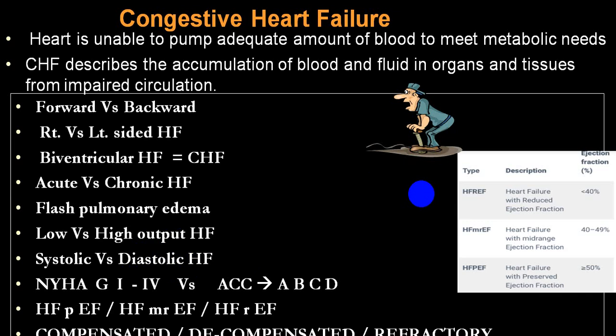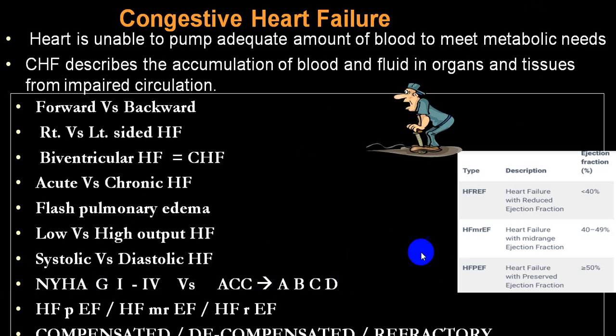Well, filling is good, but ejection fraction is low. So that we call systolic because the ventricle cannot eject. So that is systolic failure. Now normally we divide the NYHA classification into 1 to 4, and in the ACC classification we divide into A, B, C, D. We'll be showing you in one chart and we'll be comparing the two.